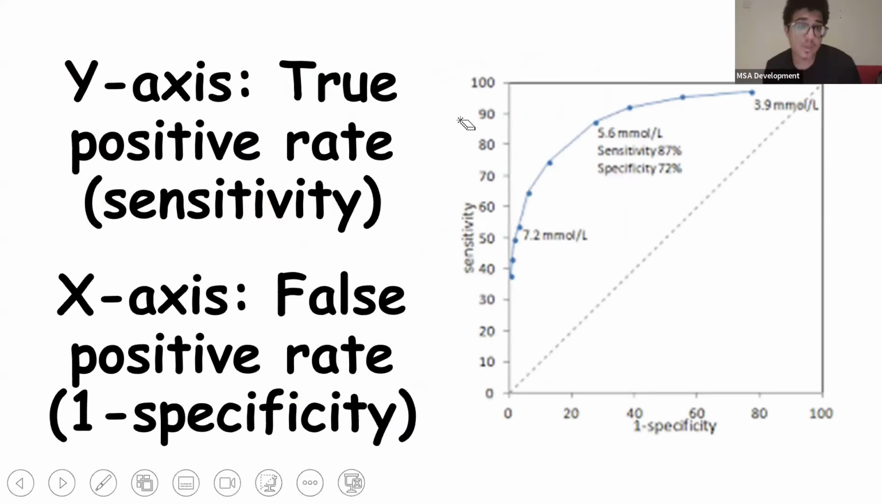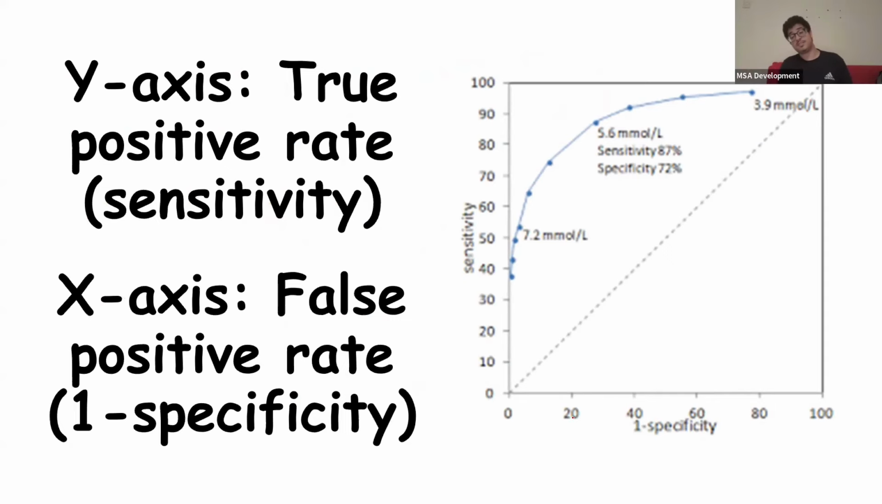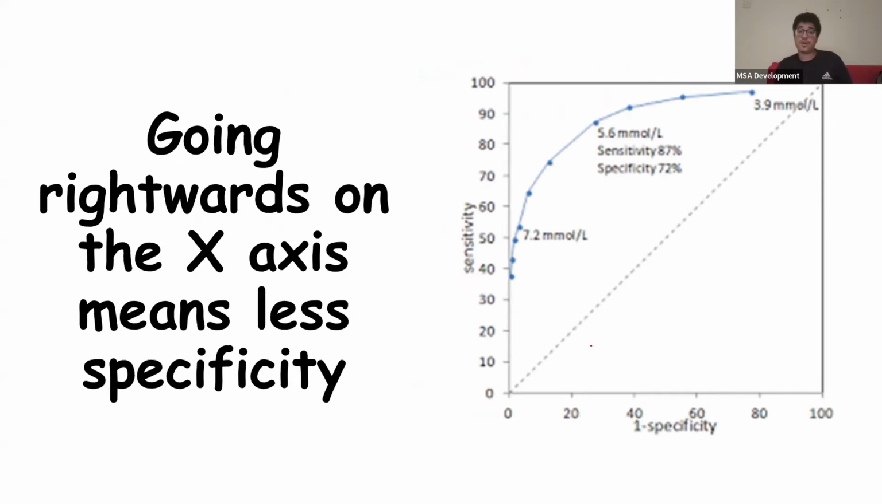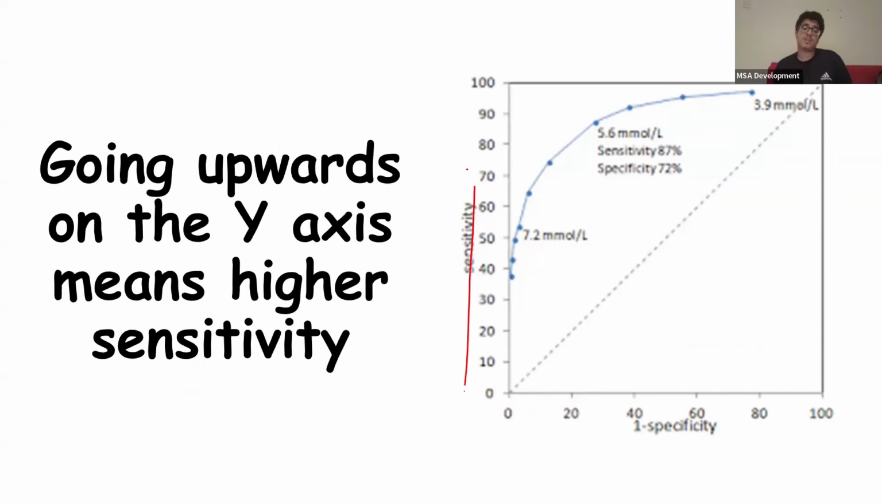Now, on the y-axis, we have the sensitivity or the true positive rate. On the x-axis, we have the false positive rate, which is 1 minus specificity. This means that going rightwards on the x-axis means actually less specificity. So over here is a perfect 100% specificity. And going upwards on the y-axis means a 100% sensitivity, or higher sensitivity, sorry.